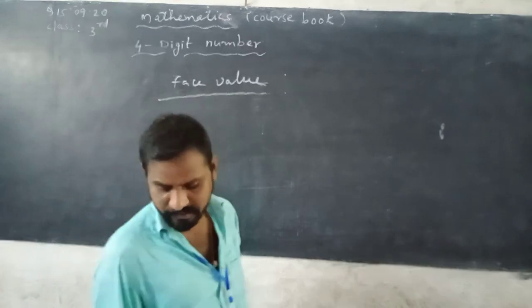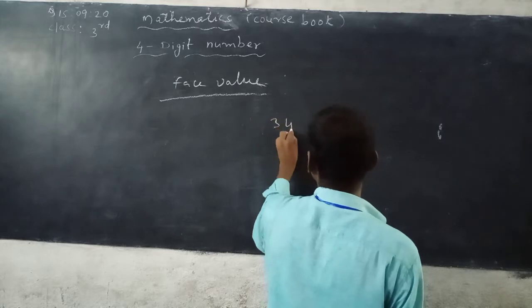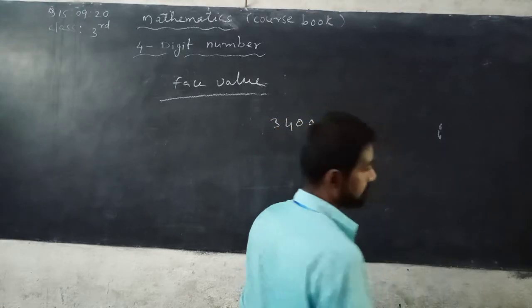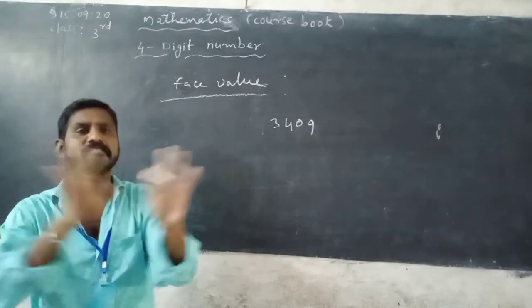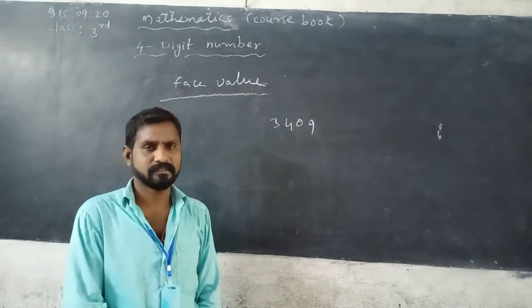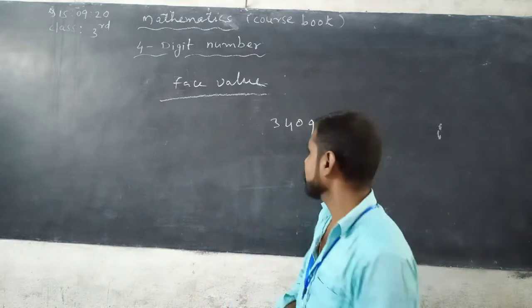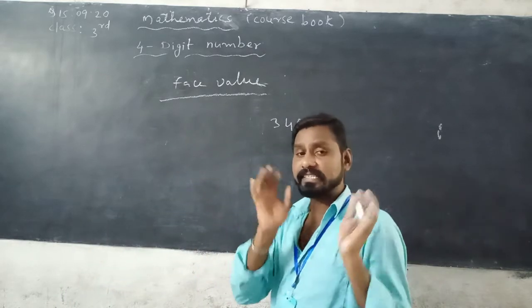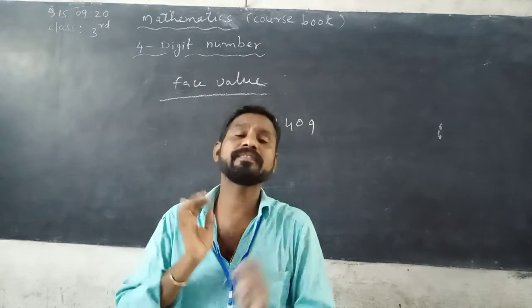3,409. So, this is a 4-digit number, 3,409. Face value, it won't change its value. As usual, same. See here, the face value of a digit is the value of the digit itself.